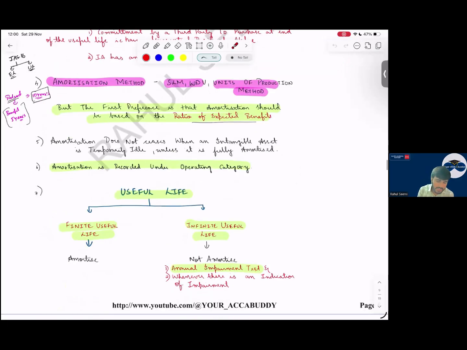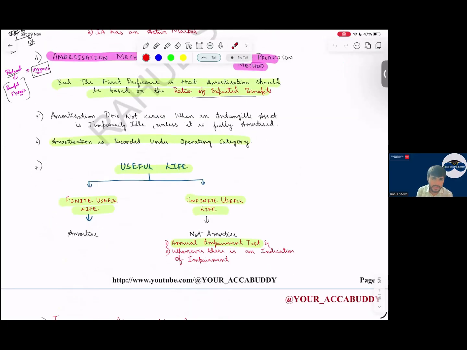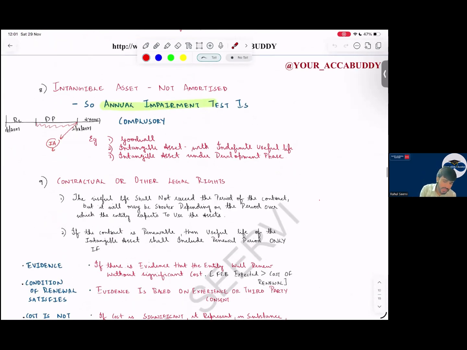Yes, sir. It is recognized in P&L under the operating category as an expense. So if the useful life is finite, we amortize it. If it is infinite, then we will not amortize it, but an annual impairment test is compulsory. So what are the three assets where annual impairment test is compulsory? Goodwill, intangible asset with indefinite useful life, and intangible asset under development phase.